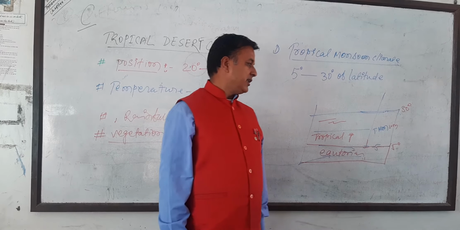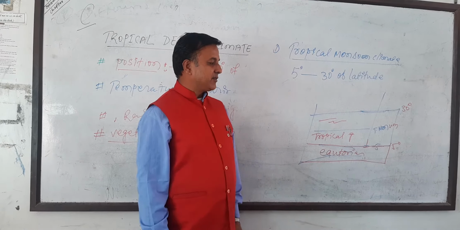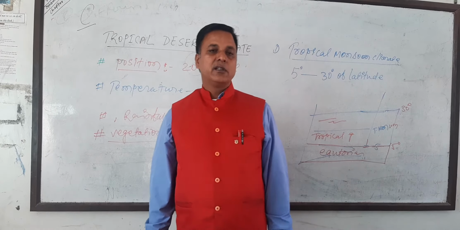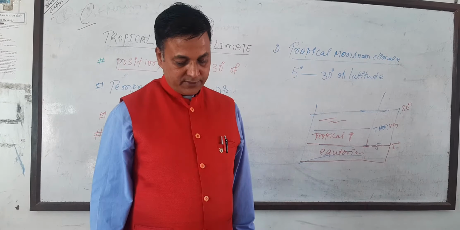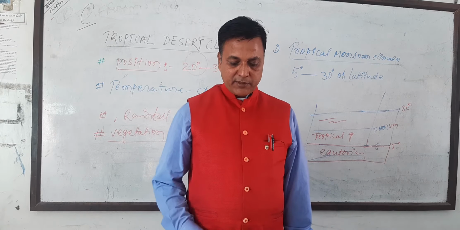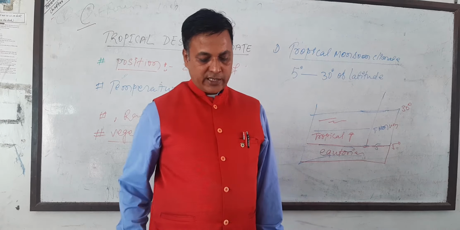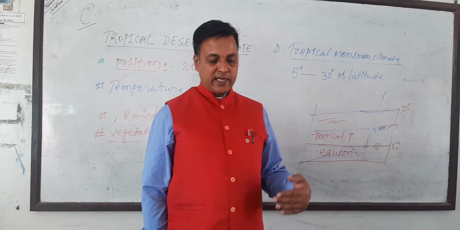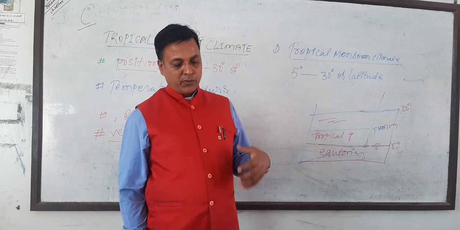Monsoon climates are found in countries that lie between the 5 to 30 degree of latitudes. The climate there is warm throughout the year. Summer temperature is 32 degree, but in the winter 15, because the sun falls directly on the opposite